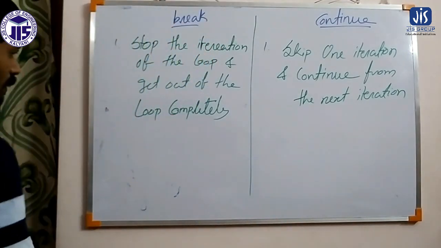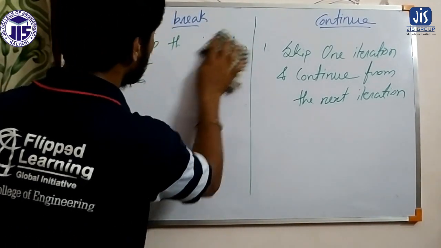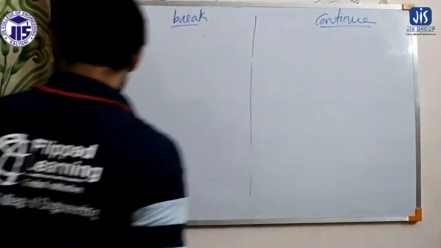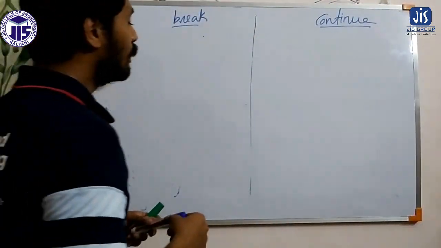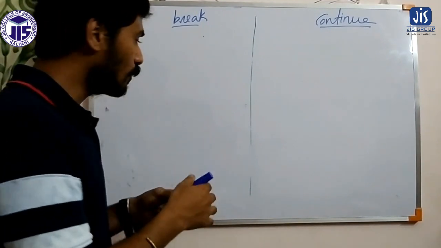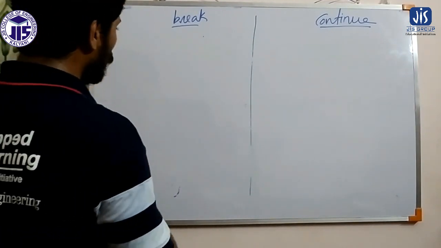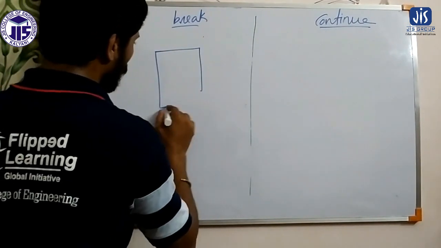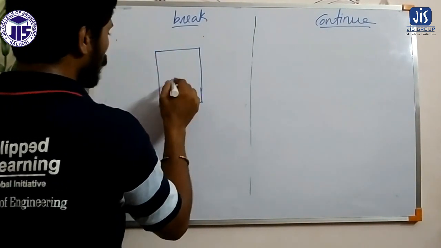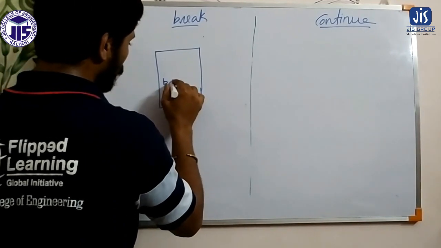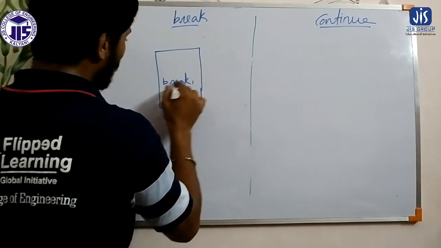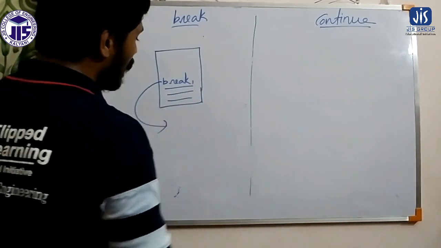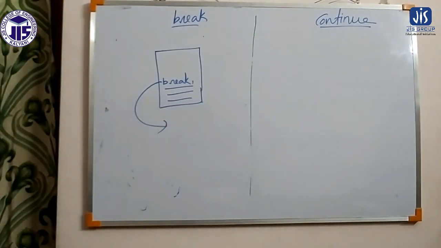And if I differentiate by using a flow chart, this break and continue, we can say if it is break then it will get out of the loop. If it is a loop, and break is there, break will jump out of the loop. So the remaining statements or remaining iterations will not execute.